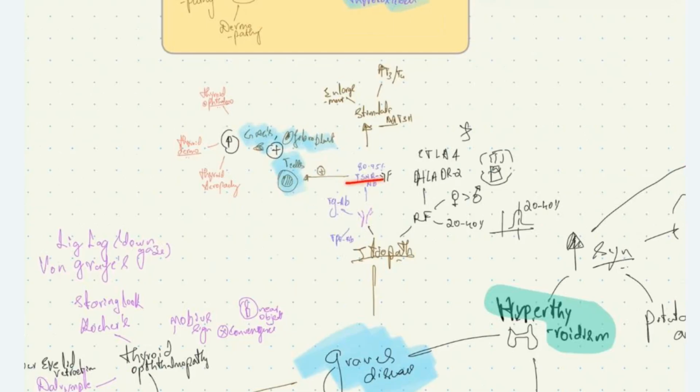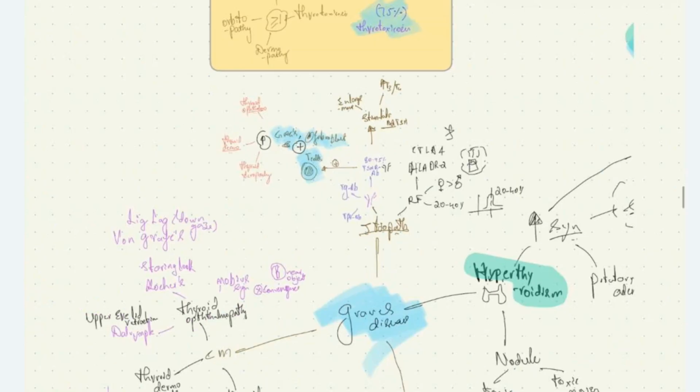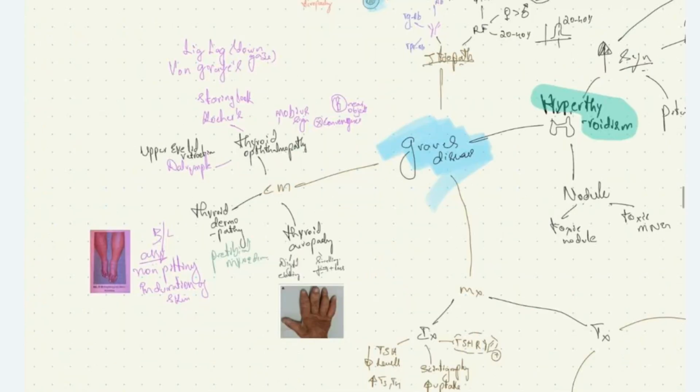Anti-TSH receptor antibodies, which are seen in 80 to 95% of patients, stimulate TSH receptors, causing an increase in T3 and T4 levels and enlargement of the thyroid gland. These antibodies also stimulate T cells, like production of glycosaminoglycans, and stimulate fibroblasts, which causes three characteristic findings: thyroid ophthalmopathy, thyroid dermopathy, and thyroid acropathy. These clinical manifestations are seen only in Graves' disease.